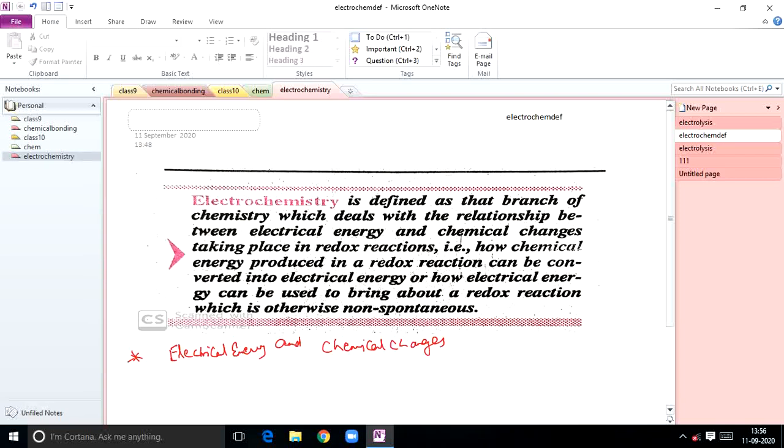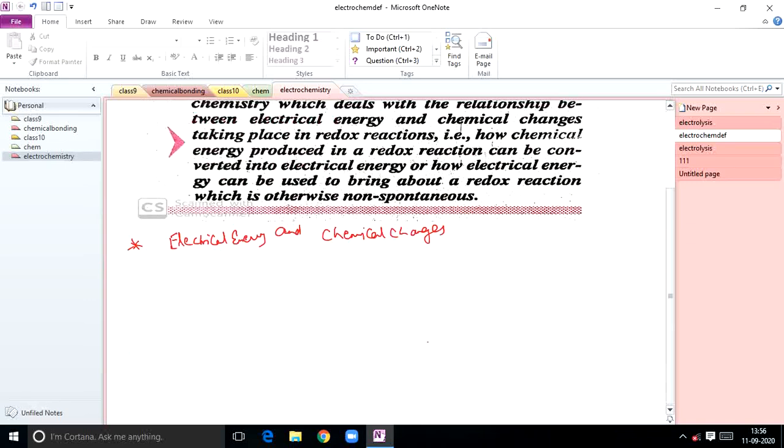How to convert a chemical redox reaction, with the help of chemical energy produced during a redox reaction, that chemical energy should be converted to electrical energy. At the same time, how electrical energy is utilized to perform a chemical redox reaction. So simultaneously we are going to study about this. So chemical changes involving production or consumption of electricity. Chemical changes involving production of electricity are called electrochemical changes.